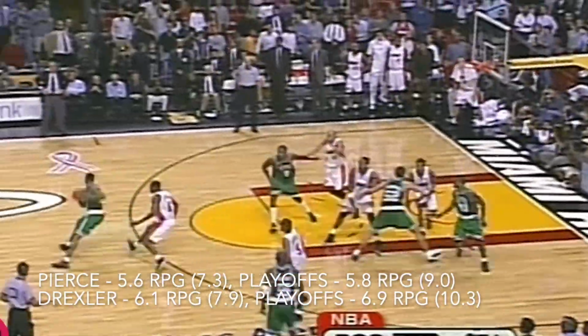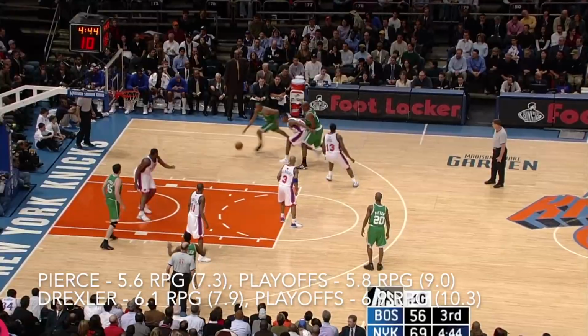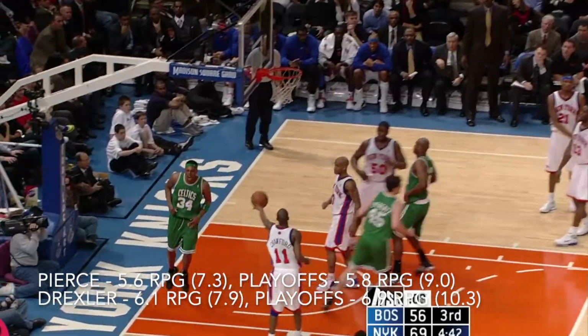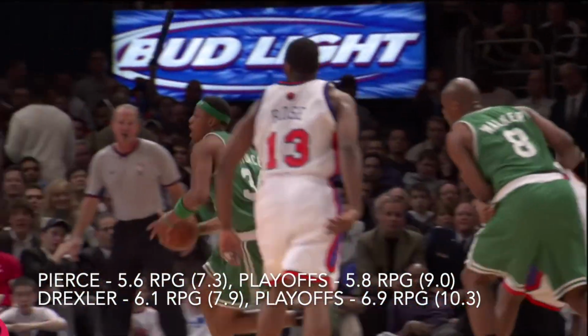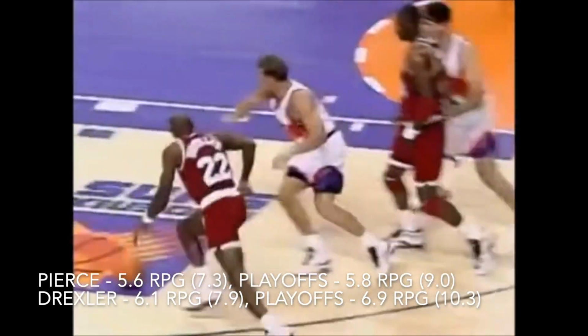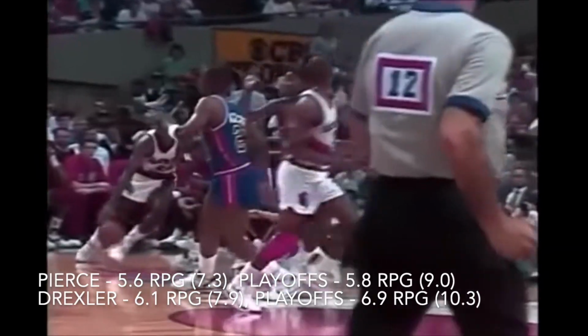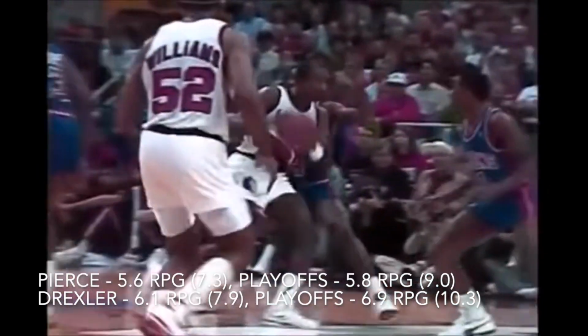In the rebounding category, it's also fairly close. Pierce averaged 5.6 rebounds a game for his career, peaking at 7.3 rebounds per game in 2003, and 5.8 rebounds a game in the playoffs, peaking at 9 rebounds per game also in 2003. Drexler, although he didn't play forward like Pierce did, actually averaged more rebounds per game at 6.1 rebounds per game for his career, peaking at 7.9 boards a game in 1989, and 6.9 rebounds per game in the playoffs, peaking at an astonishing 10.3 rebounds per game in 1994.